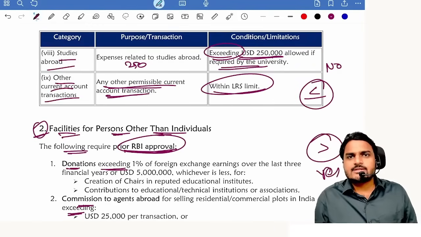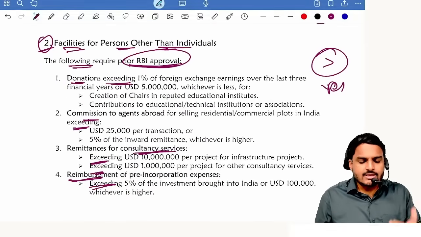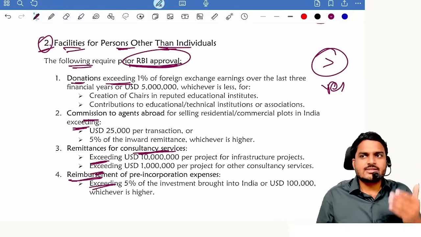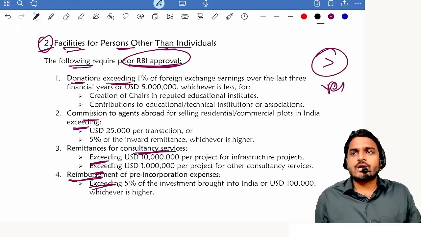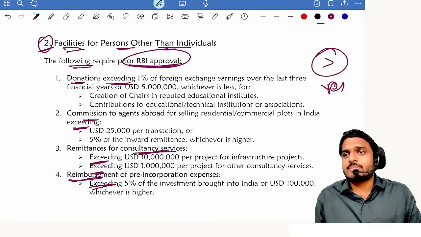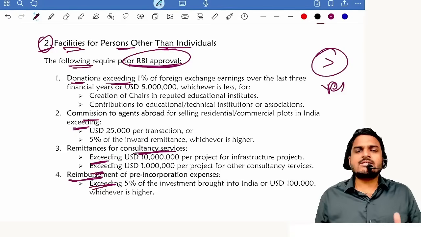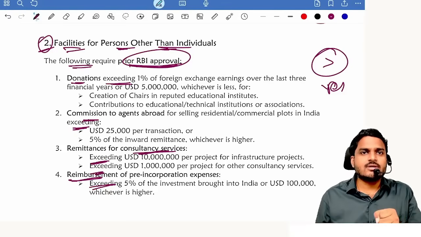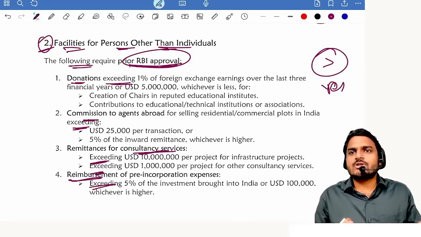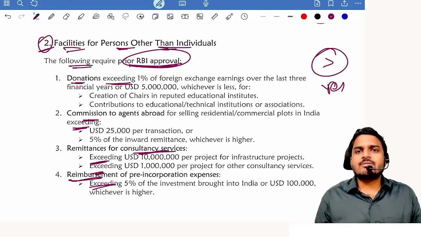Getting the difference? For individuals they are talking about LRS. For other than individuals they specify the transactions. For other than individuals, don't apply LRS. If you apply LRS for other than individuals, what happens? I will incorporate 10 dummy companies, 10 shell companies. For each company, if I apply the $250,000 limit, just imagine, for 10 companies, how much amount can I withdraw? 25 lakh USD. Allowed or not allowed? Apply common sense and tell me.